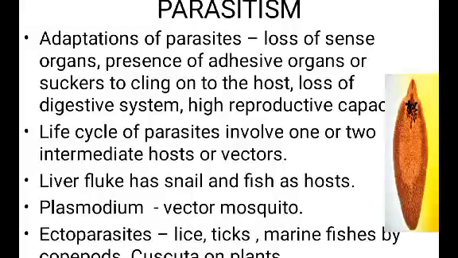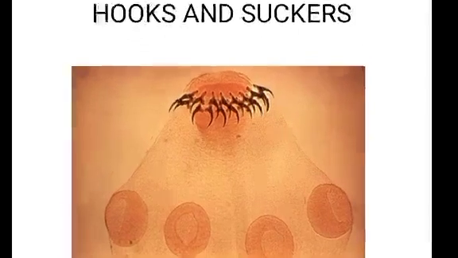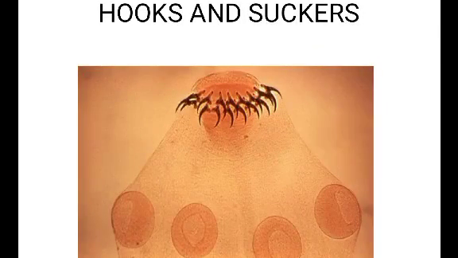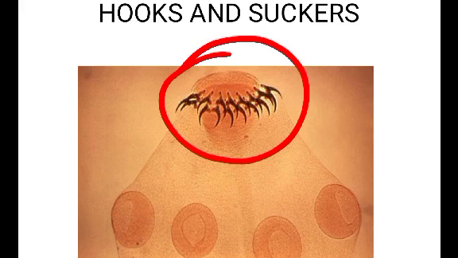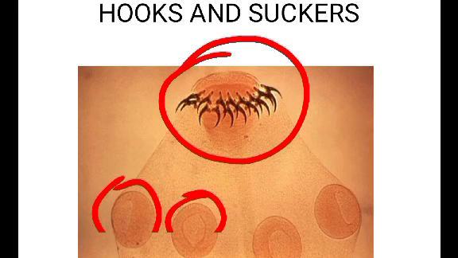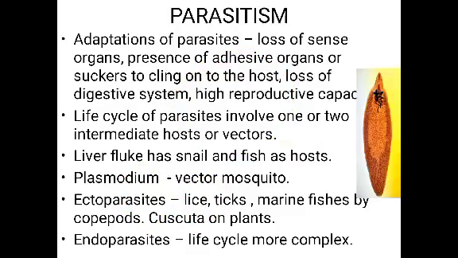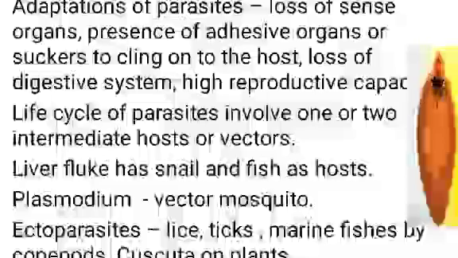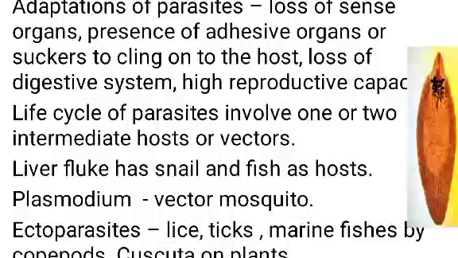So they are having certain structures which can help them to attach to the host body, that is like hooks and suckers. So these are the hooks and these are the suckers. These hooks and suckers are the adhesive means, attachment organs, which are seen in the parasites, which help them to attach to the host body. Then loss of digestive system.